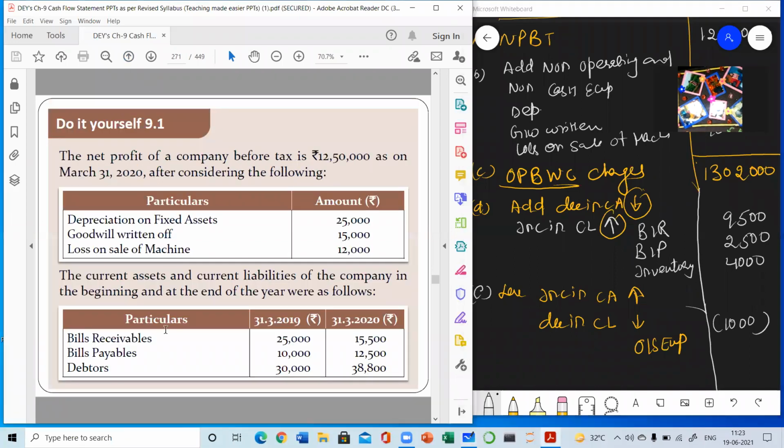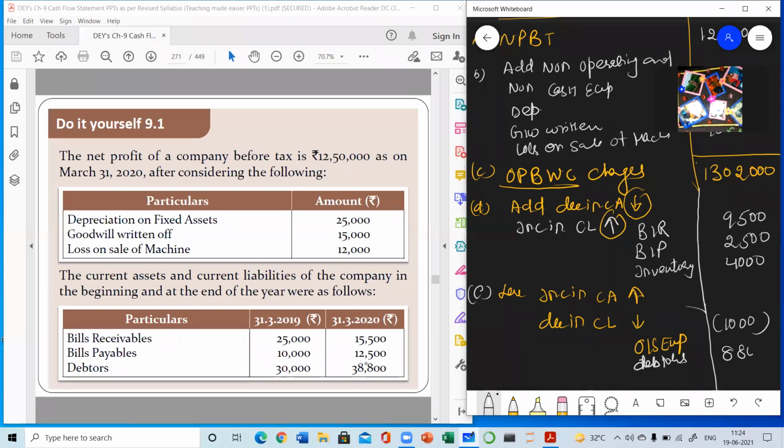Now I am going back. Actually, one item was left there. That is debtors, increase in debtors. So here you need to write debtors. Clear? And these are increased by 8,800. Now we will check. We have done each and everything.